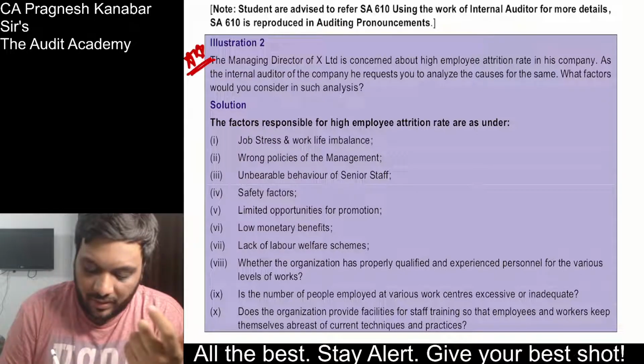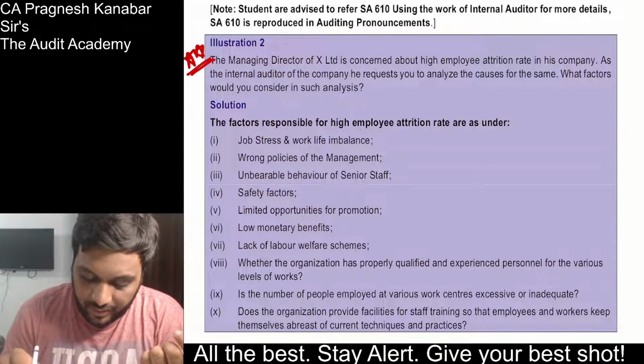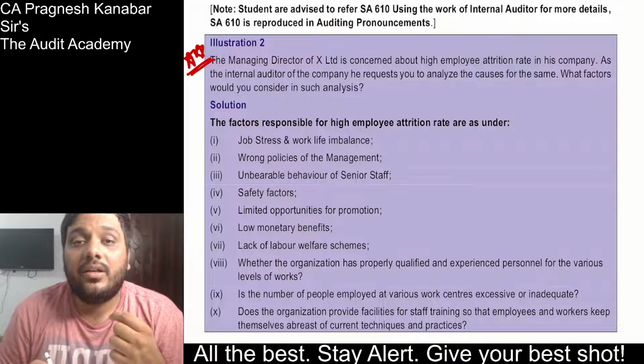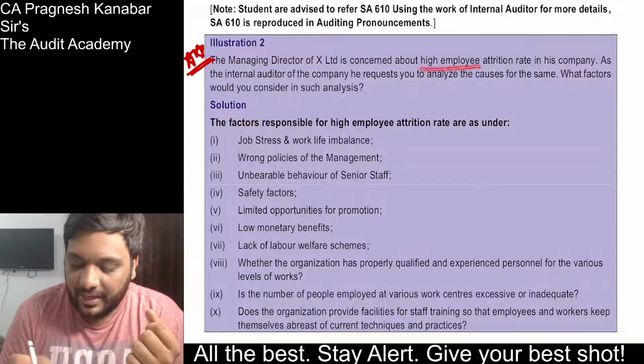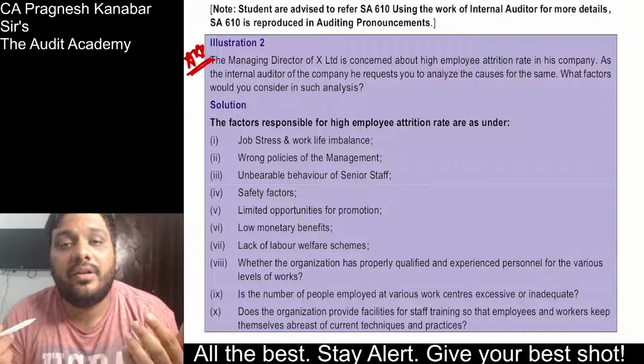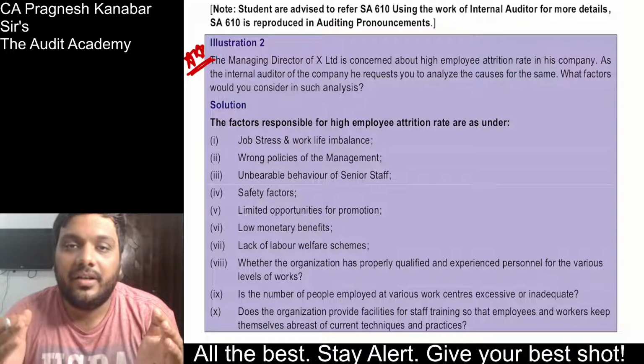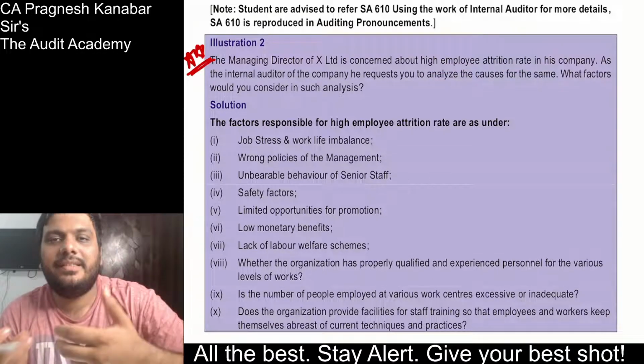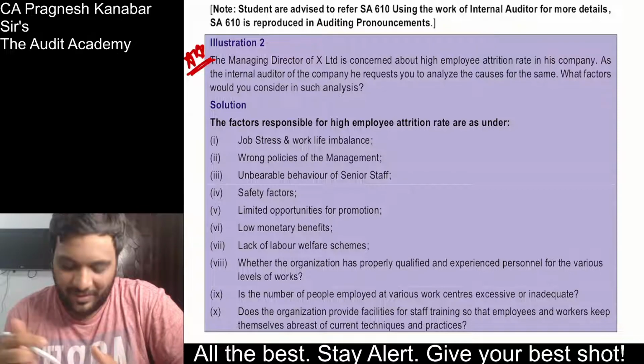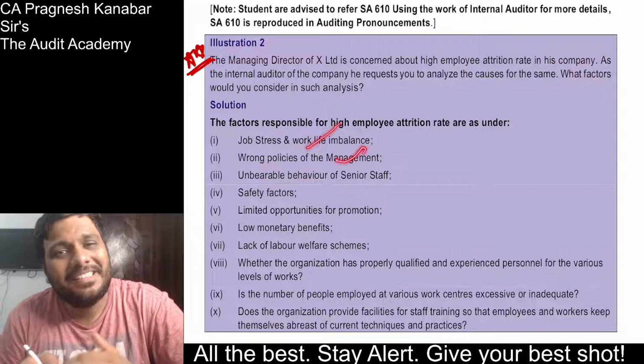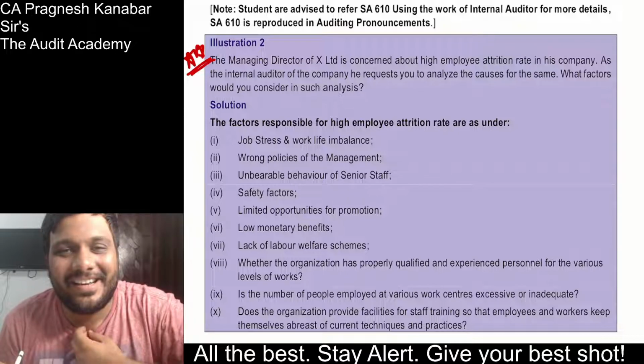You are the internal auditor, and you have been asked to analyze the causes of why there is a high employee attrition rate. What is high employee attrition rate? Where employees leave the company. So why will someone leave the company? Why is there a high employee turnover? Because there is job stress, wrong policies. Come on, this as an article you can connect and you can write, no?